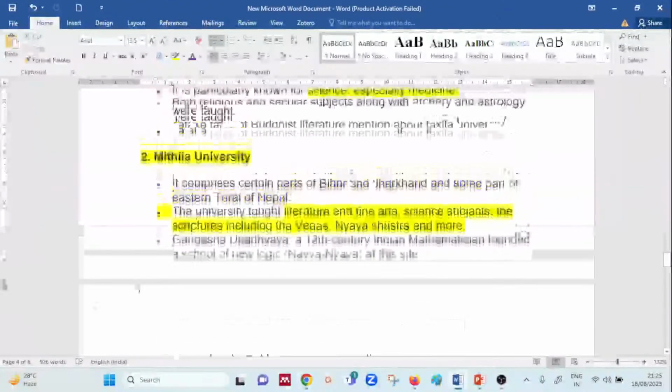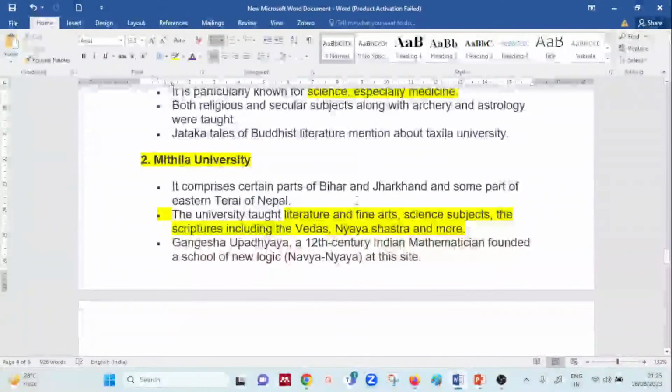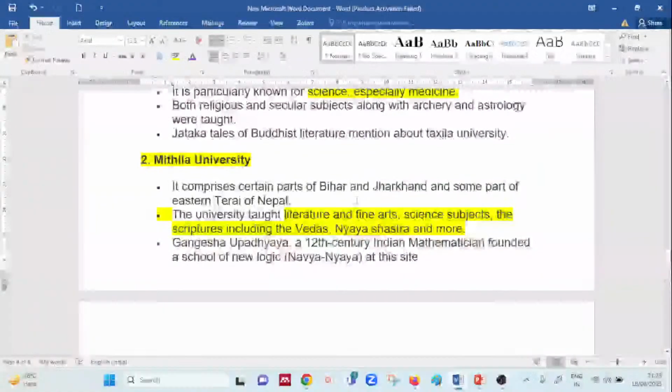So yes, Mithila University, see what points I'm highlighting. If you go to any books or notes or any specific reference, there are n number of points, but I have taken the points which will give you a little bit of enthusiasm to go through your topic without stress and study it very well.